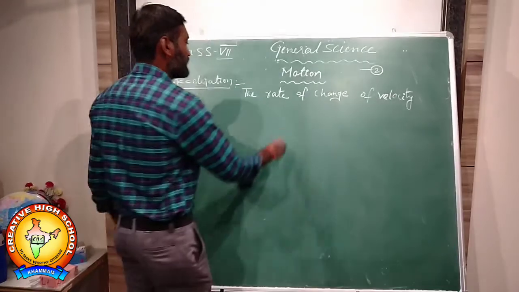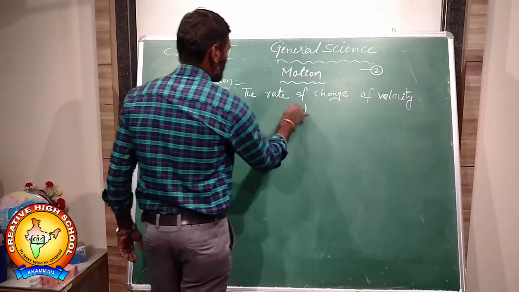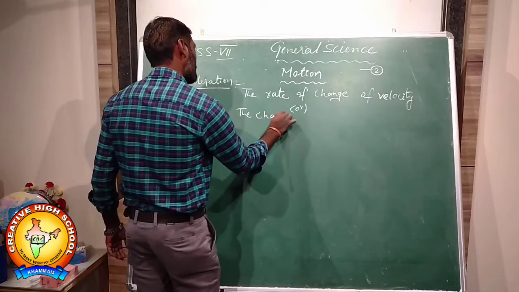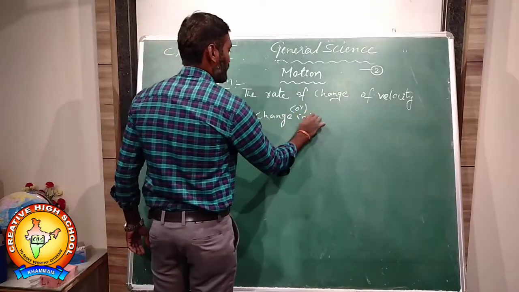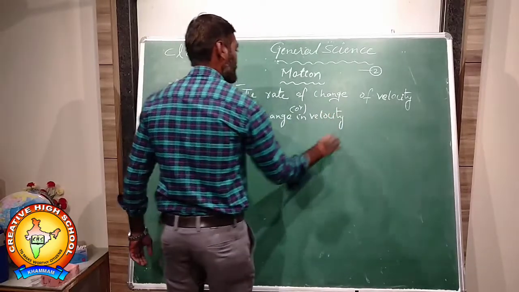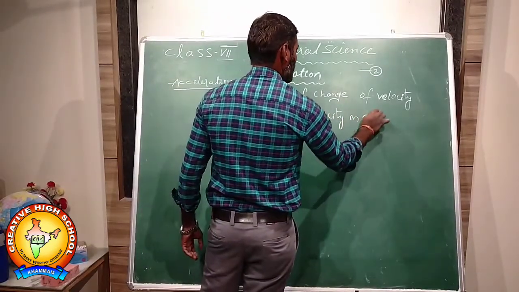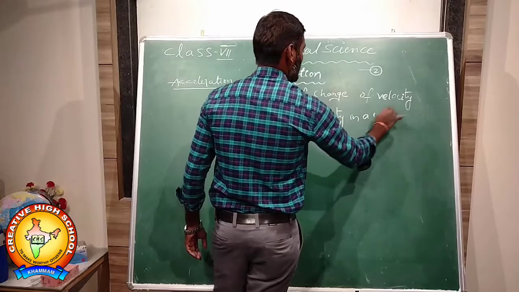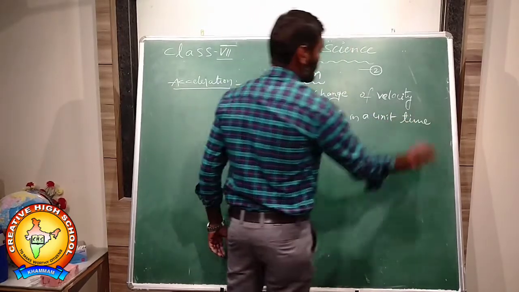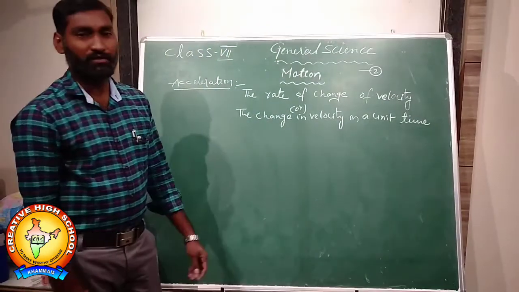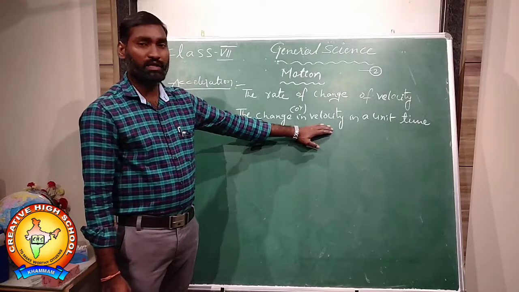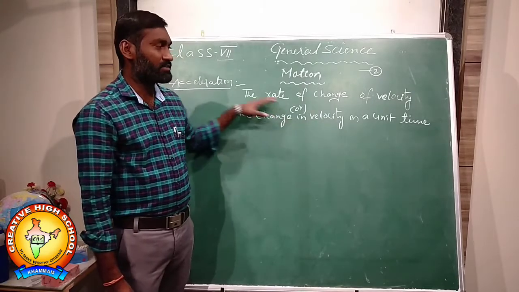You can also write another definition: the change in velocity in a unit time is called acceleration. The rate of change of velocity, or the change in velocity in a unit time, is called acceleration.